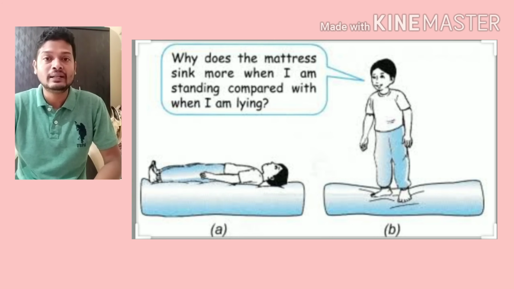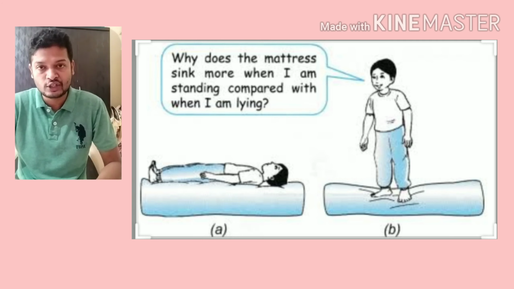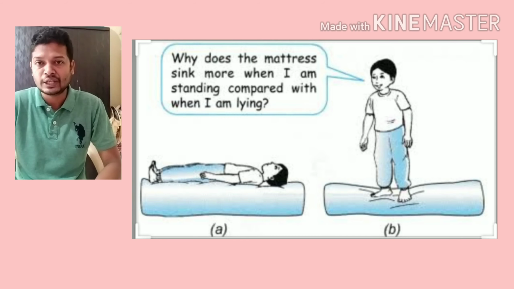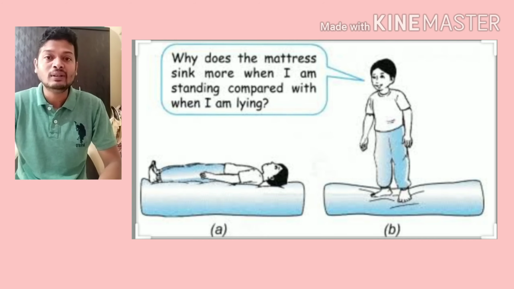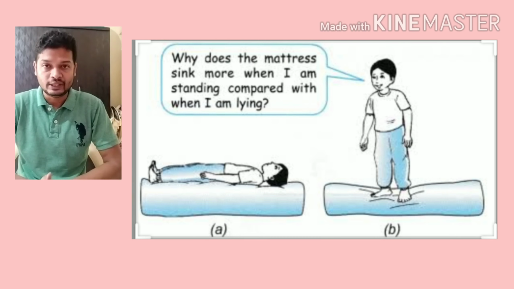Okay. Another example, sharp knife and blunt knife. Which one will cut easily? The sharp knife, because of very thin edges, and even if you apply less force, immediately it will go inside the fruit or whatever thing you are cutting. With the blunt, we have to apply more force to show the impact. Why? Because of larger surface area. So this is all about pressure.